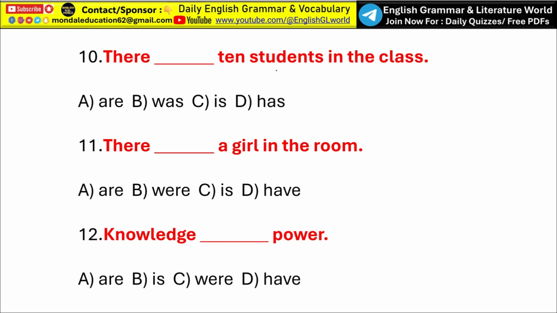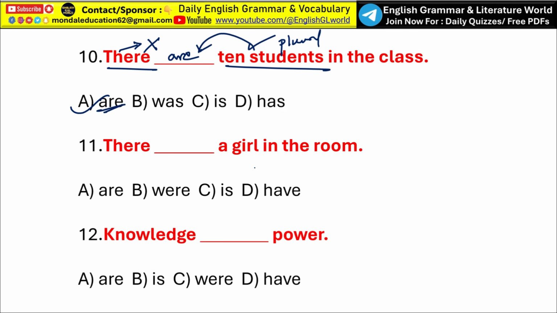Next, there dash 10 students in the class. So first of all, you have to identify which one is the subject. Is it there or is it 10 students? So look, there is an introductory subject. Okay, not the main subject or the key subject. So you have to identify the key subject. So that is 10 students. Okay. So the verb agrees with the key subject. So 10 students is plural. The verb should be plural. So there are 10 students in the class. So option A, are, is the correct answer.